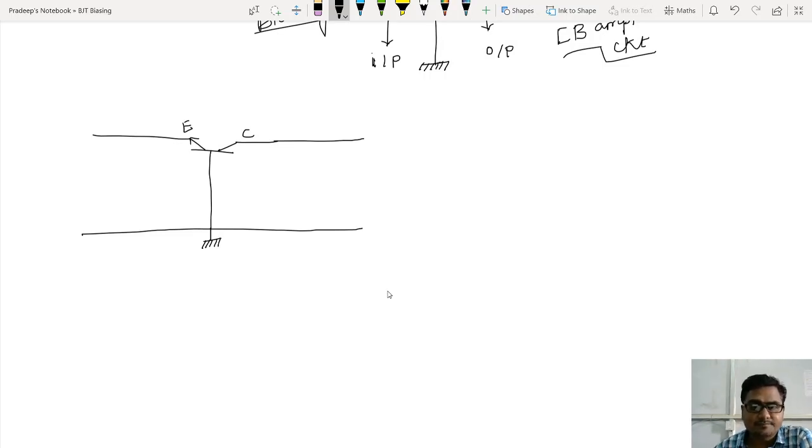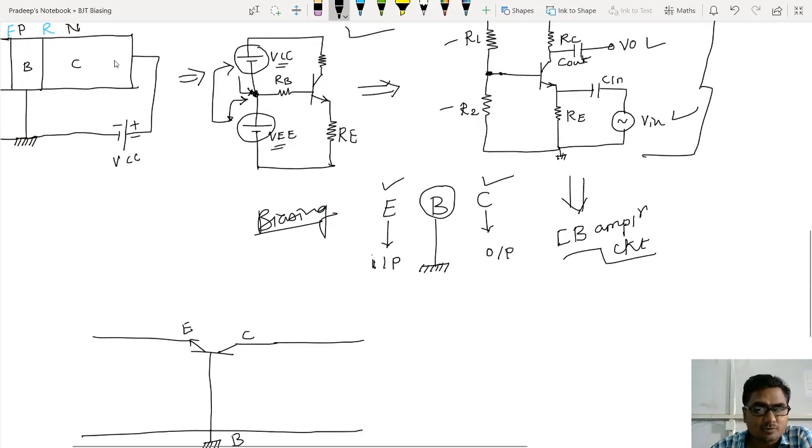Now, as this is the base, between base and collector, this supply I'm talking about, the collector is provided with positive supply and the base is provided with the negative terminal of VCC.